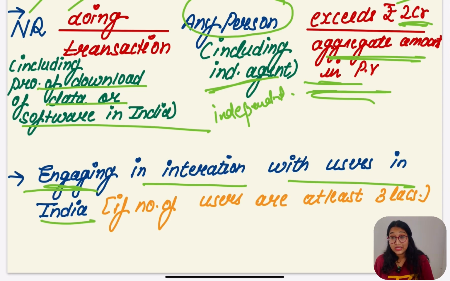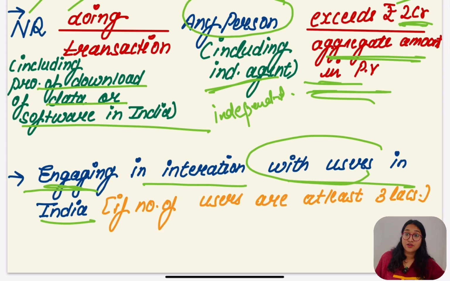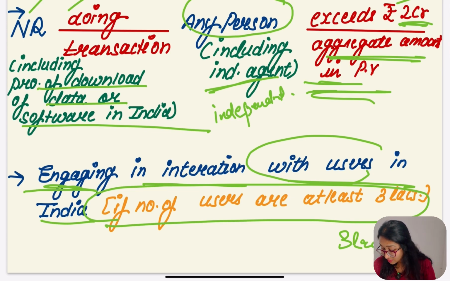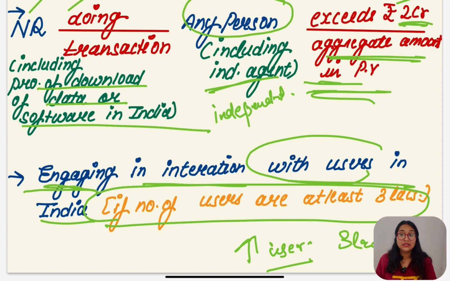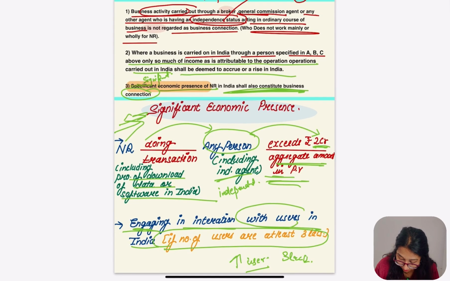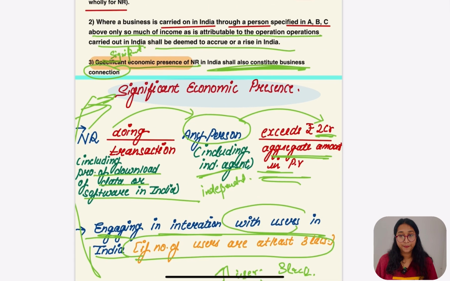If the non-resident interacts with users in India through that software or app, and the number of users is more than 3 lakh, in that case that person is having significant economic presence in India. Is it clear?